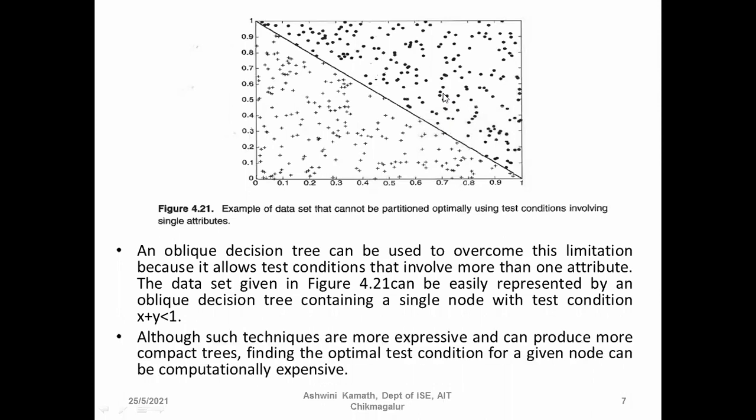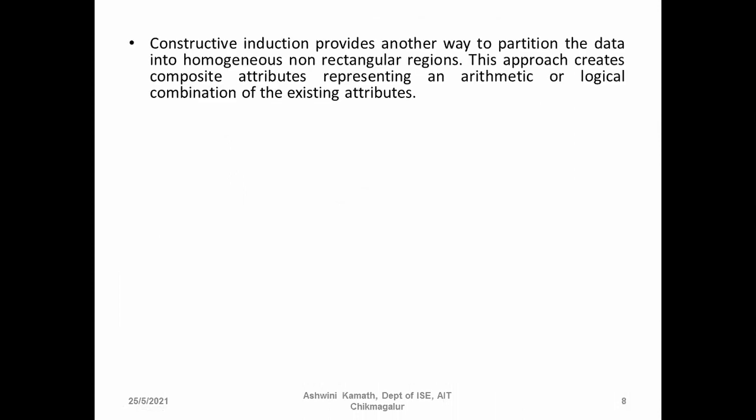Although such techniques are more expressive and can produce more compact trees, finding the optimal test condition for a given node can be computationally expensive. Using an oblique decision tree can be computationally expensive. So another method is constructive induction.